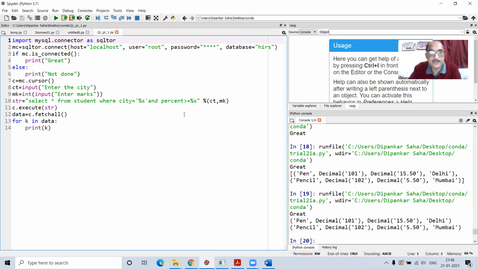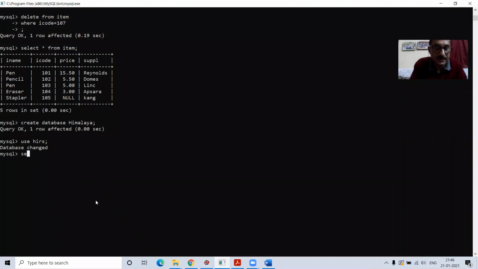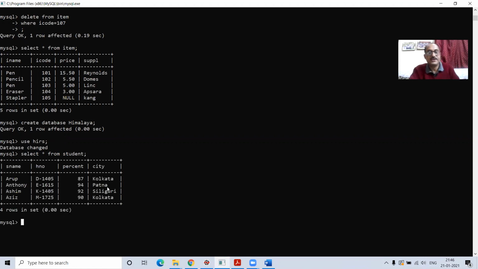Parameterized query. Fine. Now, in a query, if we want to leave something, some values will be left onto the user. What I mean to say, like there is a database HIRS. I will show you the structure of HIRS also. And there is a table under it called student. Fine. If I write select star from student, you will understand what I mean. Here is the student table, some students and their city names are given.